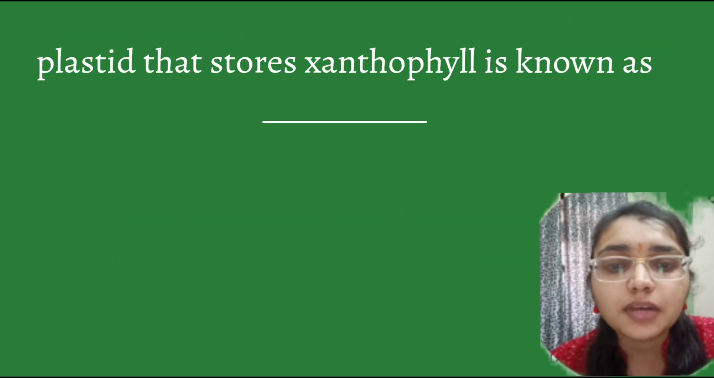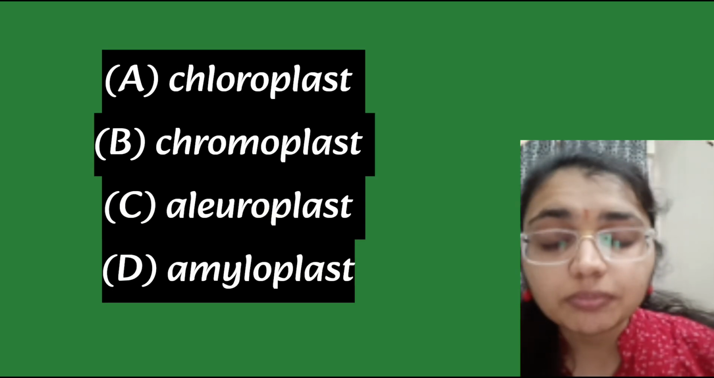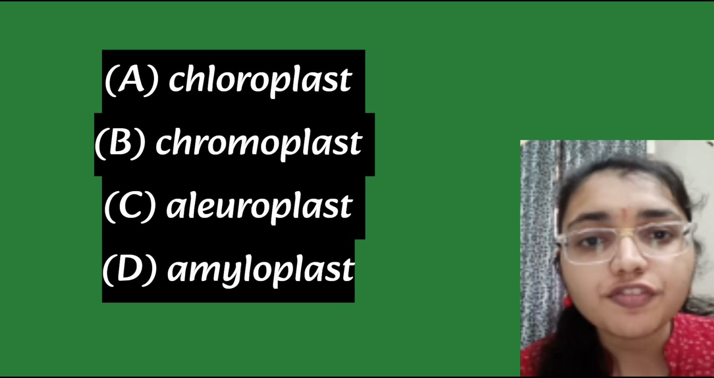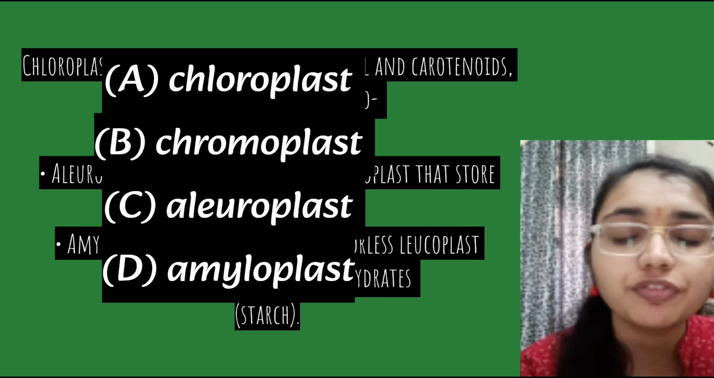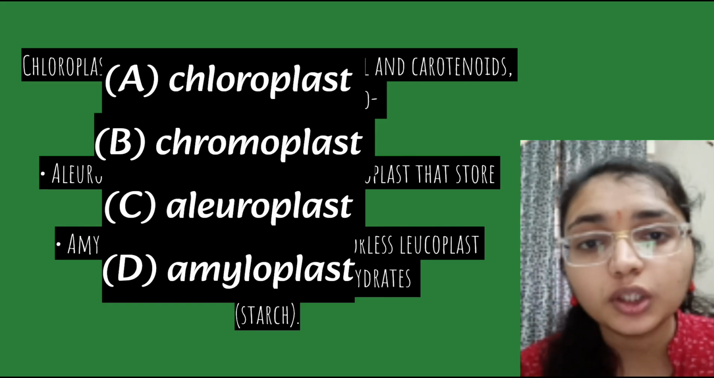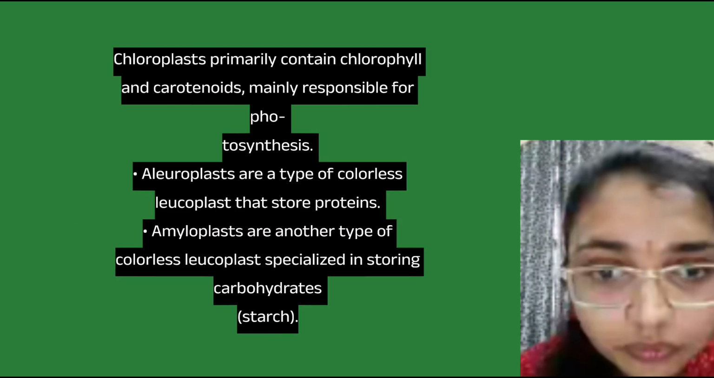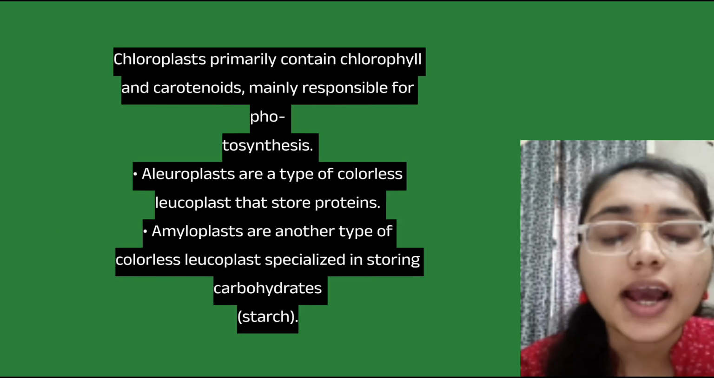Next question is, the plastid that stores the xanthophylls is known as what? That is chromoplast, not chloroplast. Why chromoplast? They contain fat-soluble carotenoid pigments like carotene, xanthophyll and others that give the plant the yellow-orange color, in roots as well. It is important in ripening of the fruit and roots.